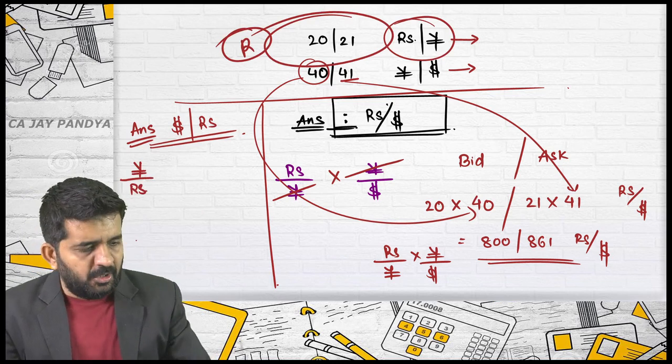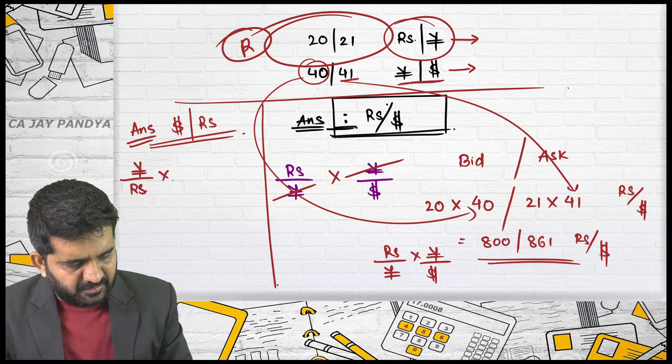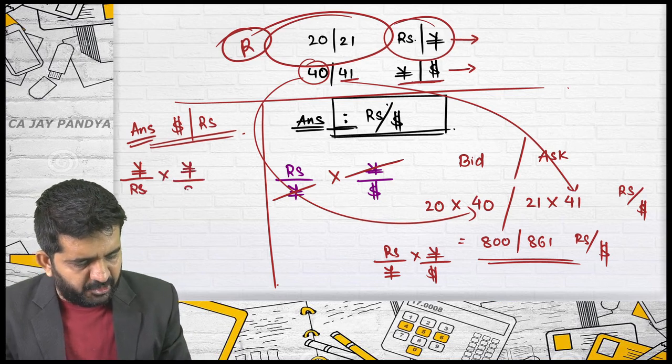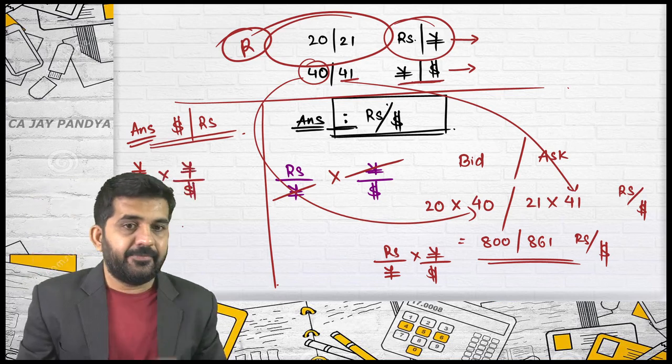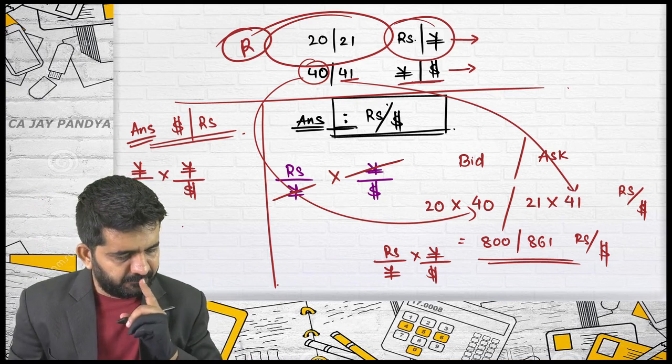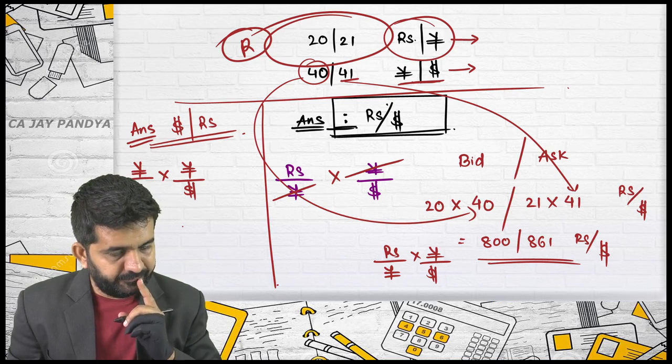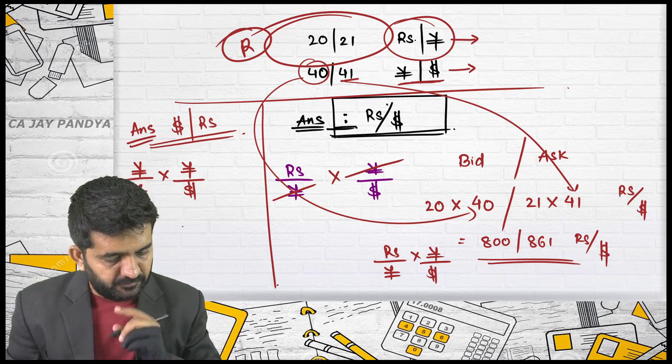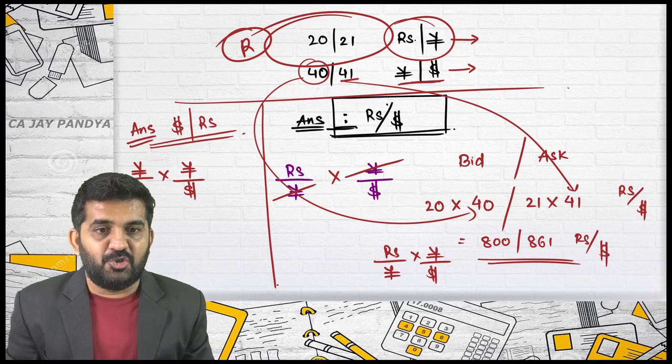Alright. What will you multiply it with directly? Yen per dollar. Can anything be cancelled? Yes. What can be cancelled? Yen. No, yen cannot be cancelled. This is in the numerator, and this is in the numerator. You need to apply the mathematical concept only.